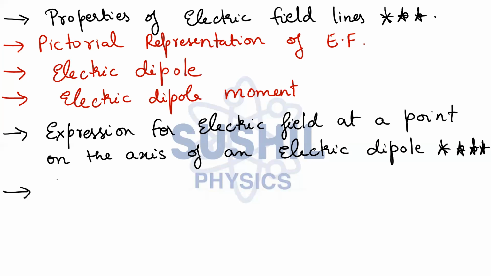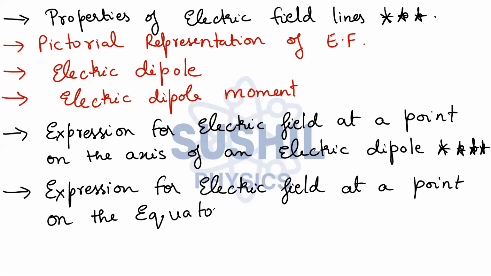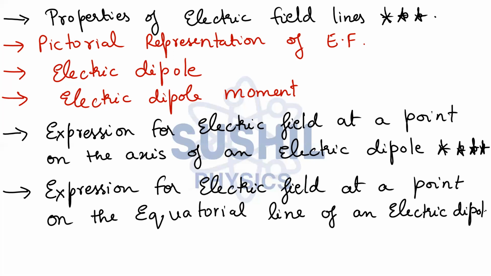And we have one more important question back to back, that is nothing but the expression for electric field at a point on the equatorial line of an electric dipole. Again, I will say that this is a 5-star question, very, very important. These two questions are very, very, very important, my dear students.